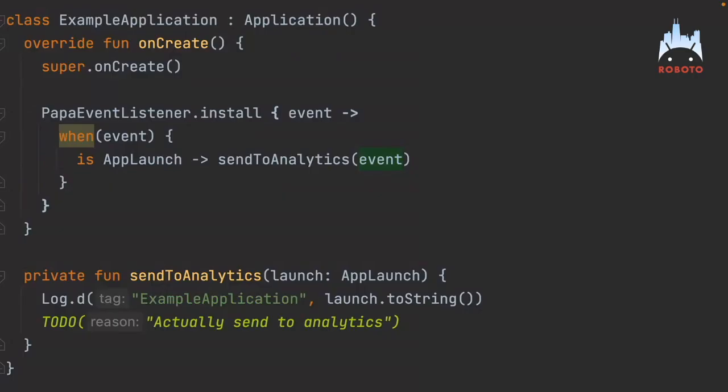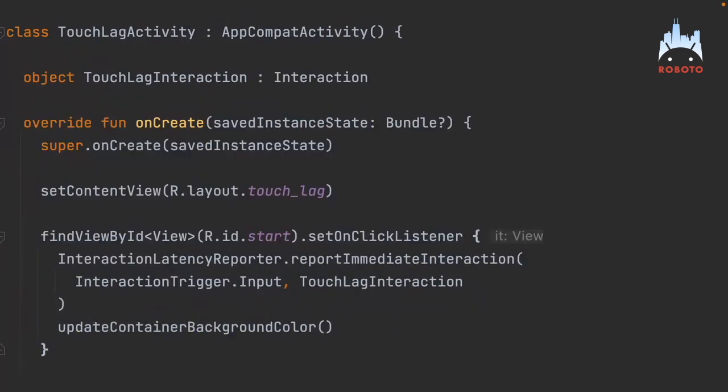And it looks something like this, where you just say, hey, tell me about these events. And it sends you an event with like the app launch happened, here's the data. And similarly, in an onClick listener, you would say, hey, I want to report that there was an onClick, or you could hook that up to your navigation library. I'm not going to get into too many details here, but that's kind of how we do custom production analytics at Square.